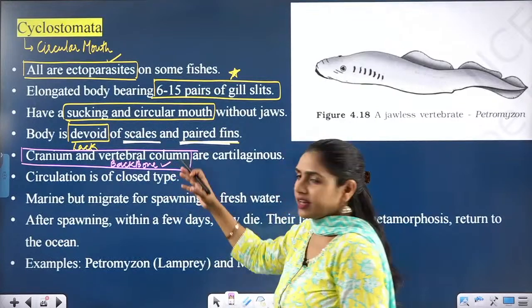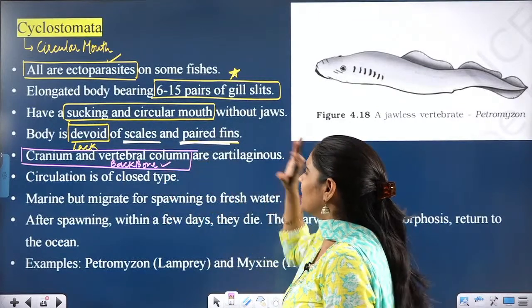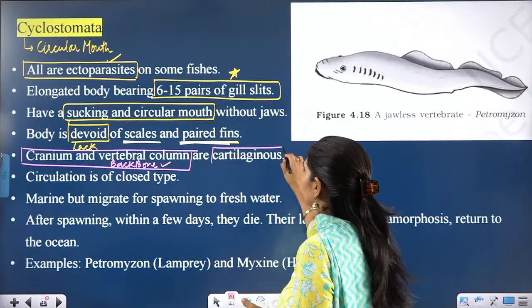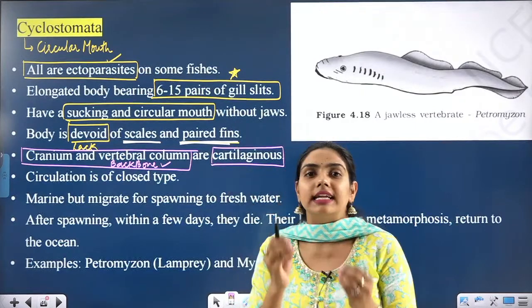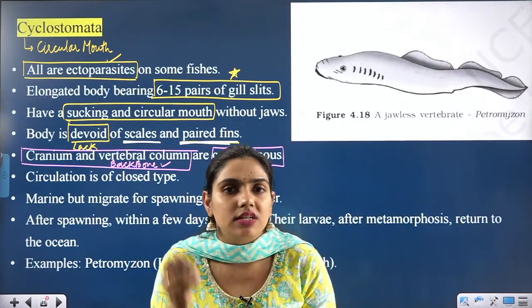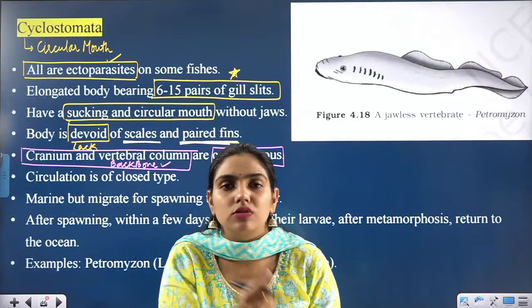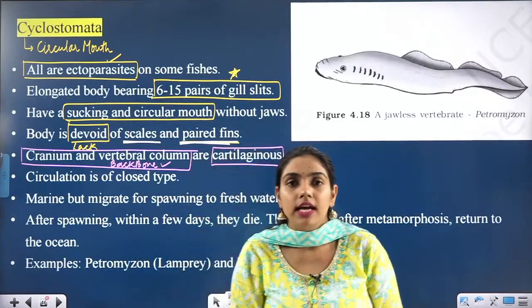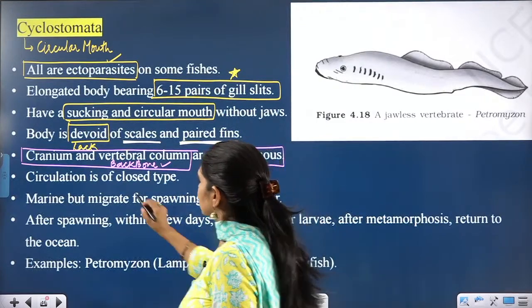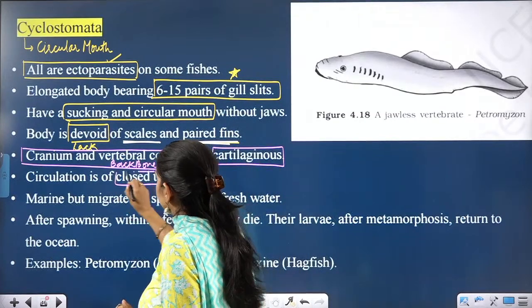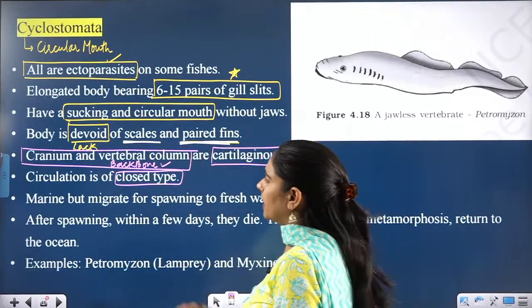Hardy Sandhu, alright. Cranium and vertebral column are cartilaginous. That means they are made up of cartilage. What is cartilage? This is cartilage. Tip of nose, cartilage. So cartilage you understand? Connective tissue. Circulation is closed type in Cyclostomata.